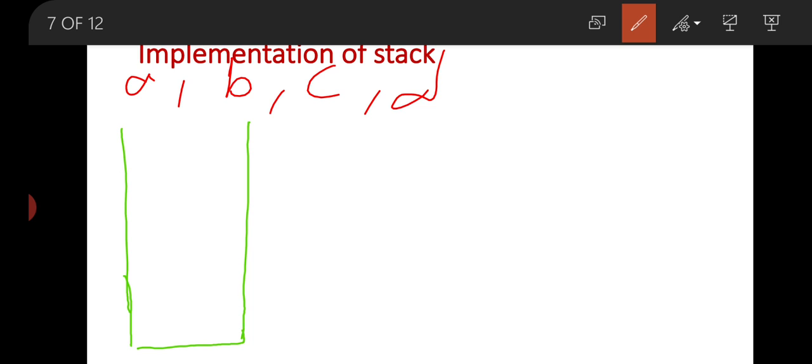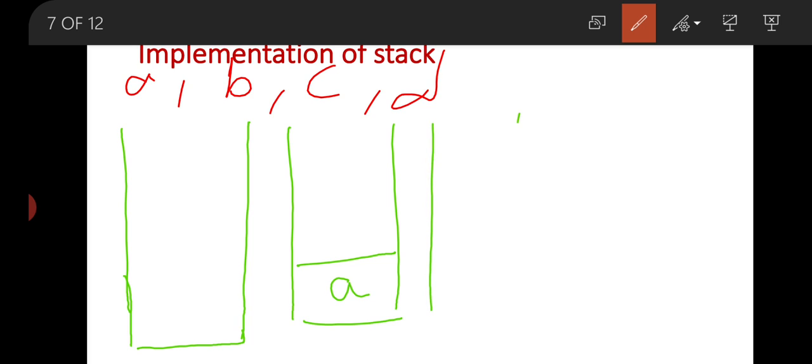Now we are going to push the element A. Now we have pushed the element A. Then again we are going to push the element B. Then A and B are present in the stack.